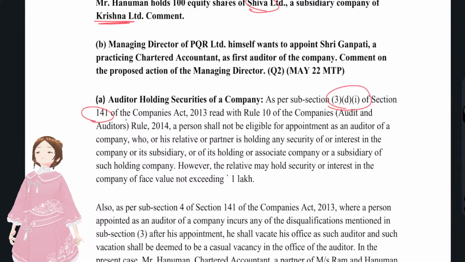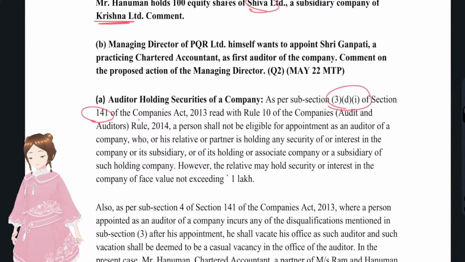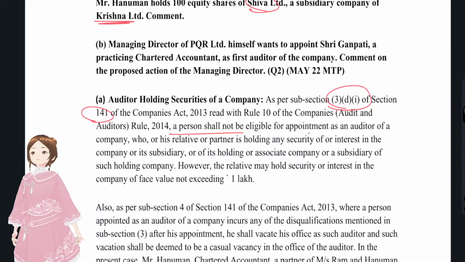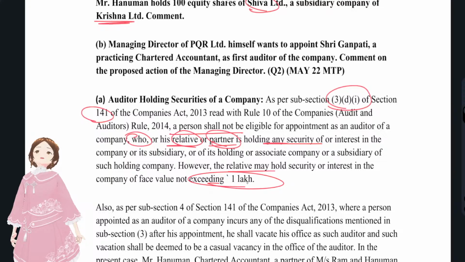Remember section 141, it is for the eligibility of the auditor to be appointed for that company as an auditor. A person shall not be eligible for appointment if he or his relative or partner holds any security, but relaxation was given only to the relative but not for the partner. You see, you have given the provisions.